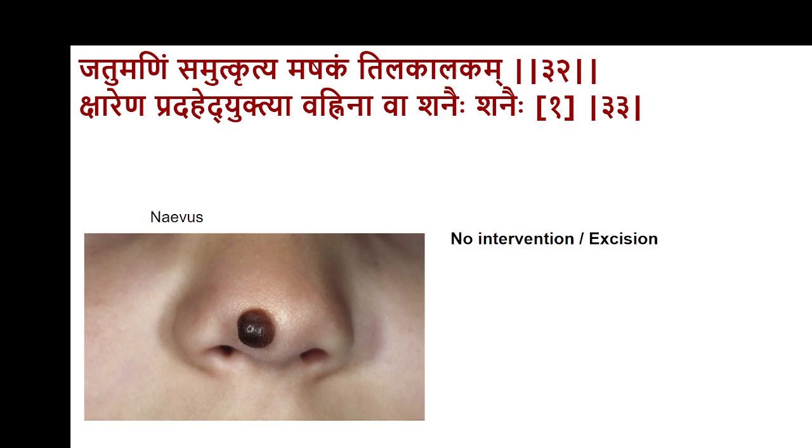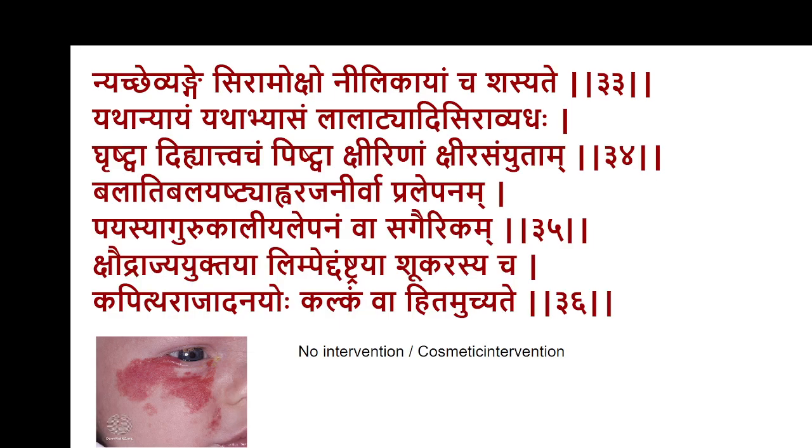Half-hearted attempts like Ksharakarma or Agnikarma can produce a bigger scar and more cosmetic issues, because after all, in all these conditions, there would be virtually no local symptoms. All the significance would be from the cosmetic point of view, because they produce visible abnormalities. The treatment is required, and hence the treatment would be from the cosmetic point of view only. Rarely these nevi may be a source of hemorrhage. In that condition too, the protocol treatment would be excision. So either surgical excision with a scalpel or maybe a finer excision with a laser beam and so on. Other cosmetic methods of intervention could also be tried.